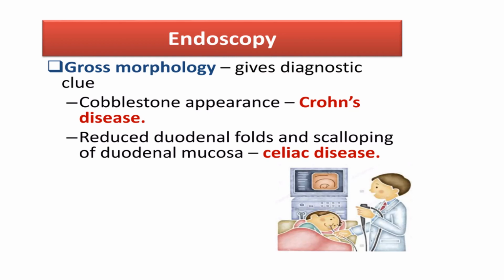Especially in Crohn's disease, in endoscopy, we'll have the cobblestone appearance. And in celiac disease, we have reduced duodenal folds, scalloping of duodenal mucosa, and then we take the biopsy and see the biopsy finding. Sigmoidoscopy is also done to exclude IBD, ulcerative colitis, and inflammatory bowel disease. So endoscopy is an important part of the GI evaluation.